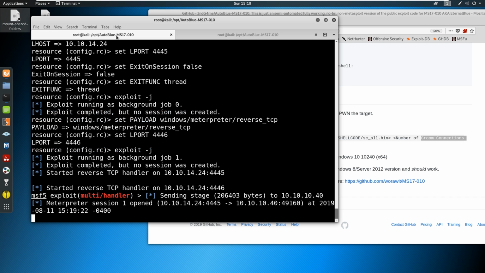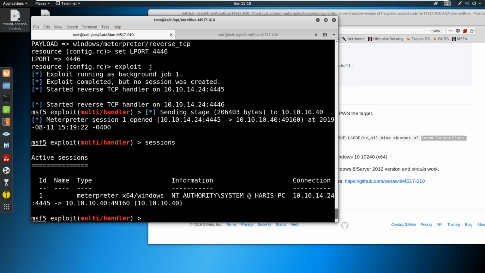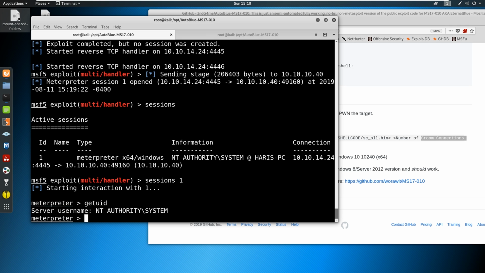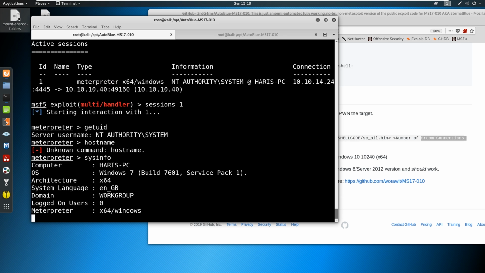Okay, so it fired off, and it looks like we got a session. So we could type in sessions now, and you can see that we've got NT AUTHORITY\SYSTEM on session 1. So we just type in sessions 1, and we've interacted. Same thing, getuid, whoami, or hostname if we can. It doesn't know hostname, that's okay. You do sysinfo, and that's where you get your hostname. So that's it, that's really it.